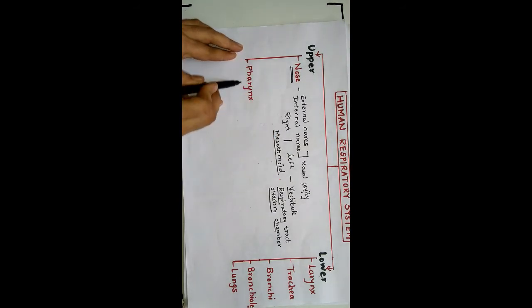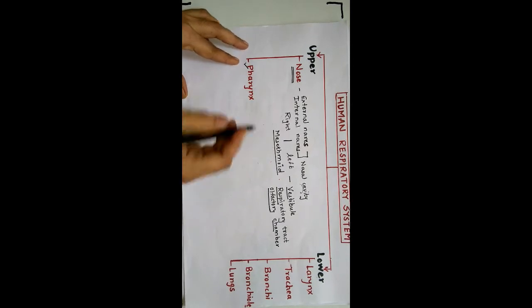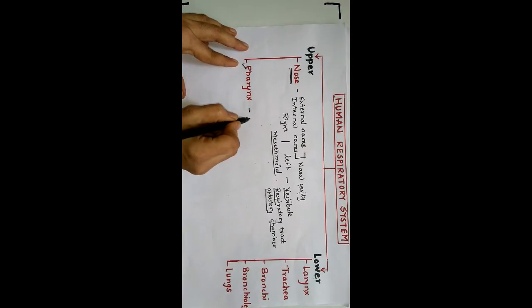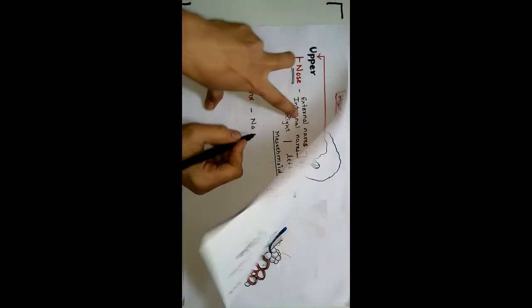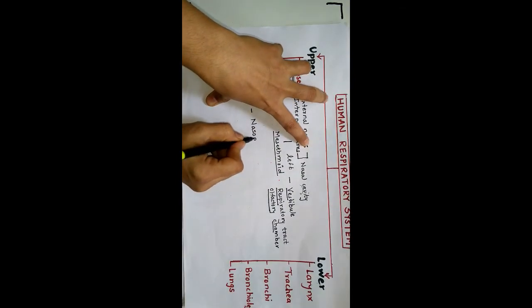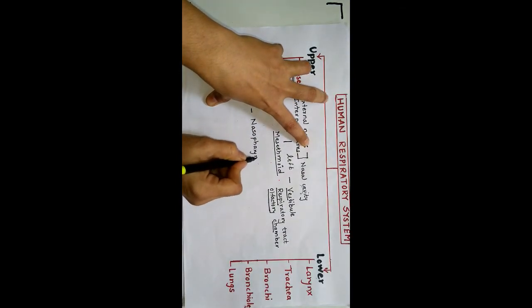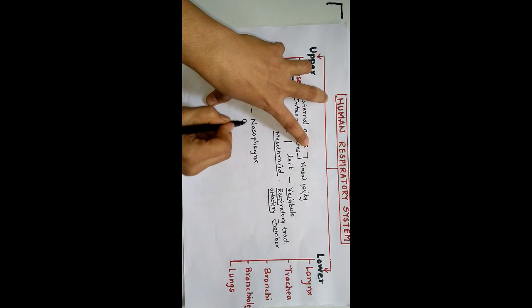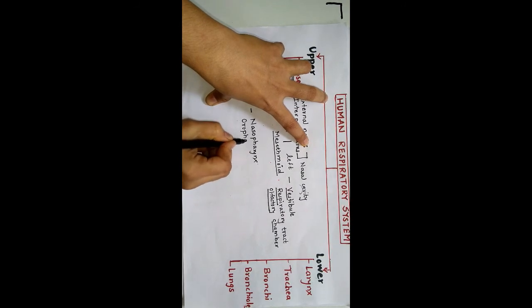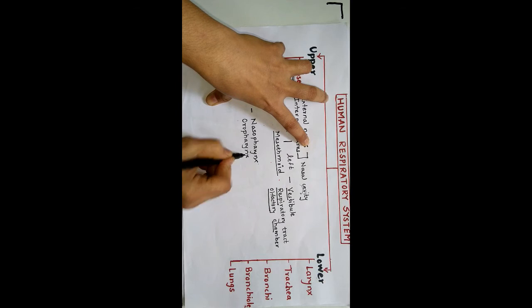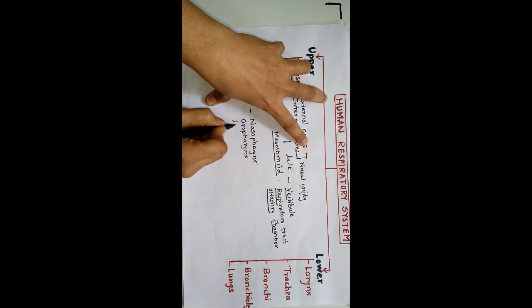Next is the pharynx. The next organ in the human respiratory system is the pharynx. Normally this pharynx is also divided into three parts: nasopharynx, oropharynx, and laryngopharynx.